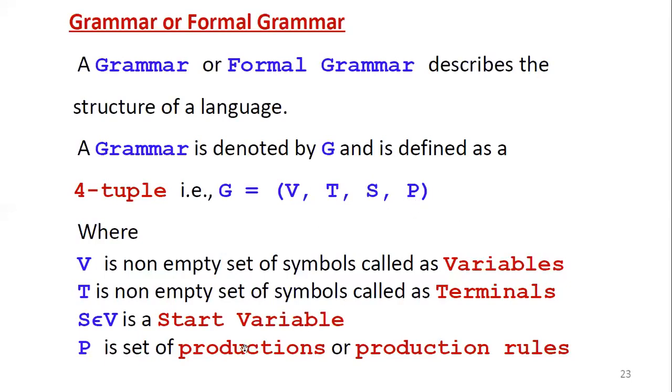Then P stands for productions or production rules, the set of productions, and we will see how to define them. Finally, recall that a grammar G is defined as a 4 tuple, G equal to V, T, S, P, where V stands for variables, T stands for terminals, S stands for the start variable which belongs to V, and P stands for the set of productions or production rules. Now we will see what production rules are and the general notation for defining a production rule.